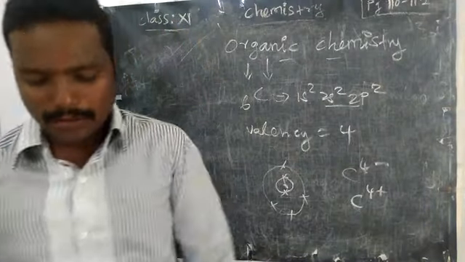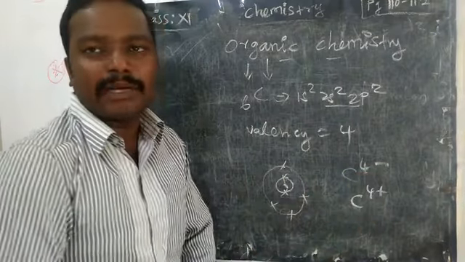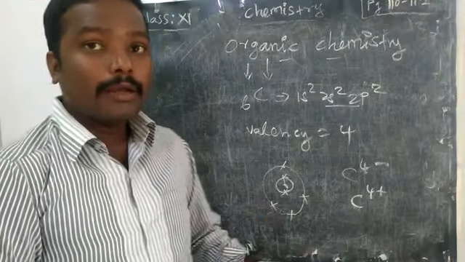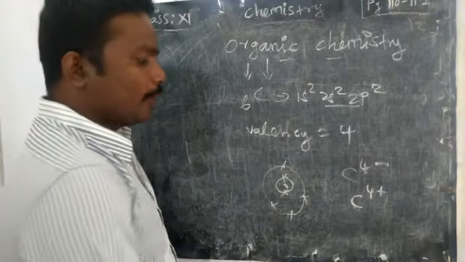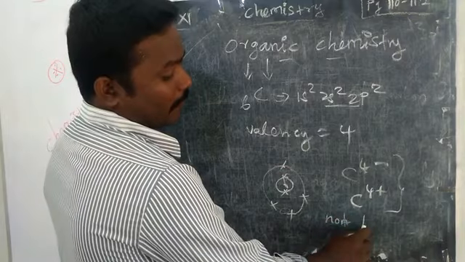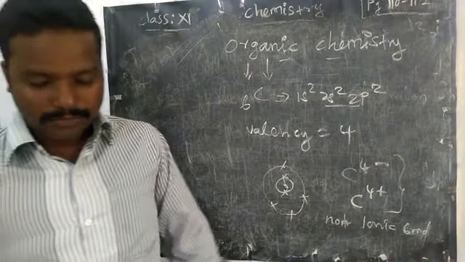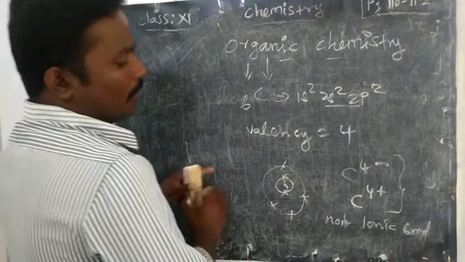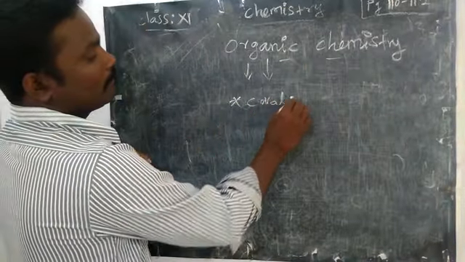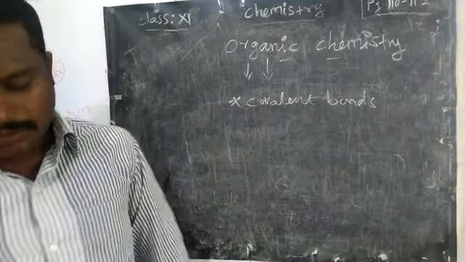Okay, both are not possible. Why? If 4 electrons are to be gained, it needs a large amount of energy. And if you want to remove all 4 electrons, it is difficult to remove. So both are not possible, so it cannot form an ionic bond. That's why carbon always forms covalent bonds.